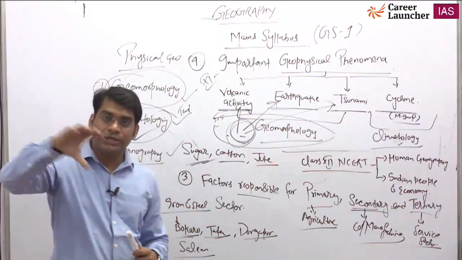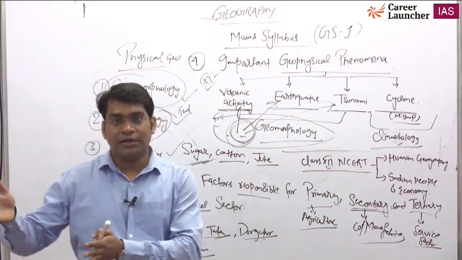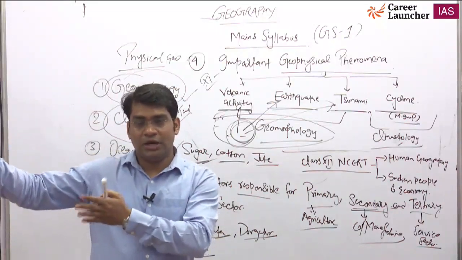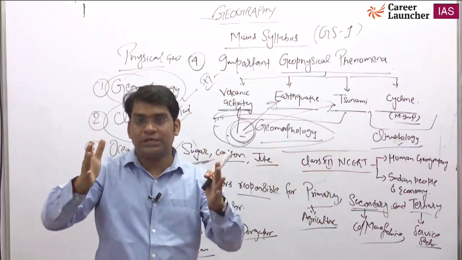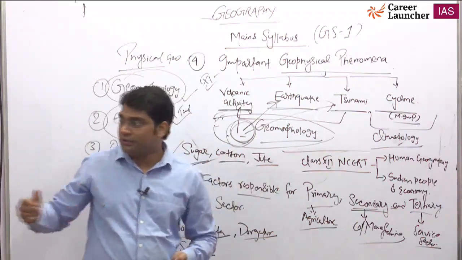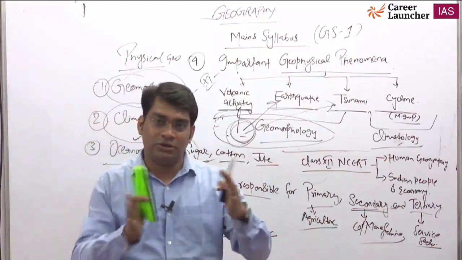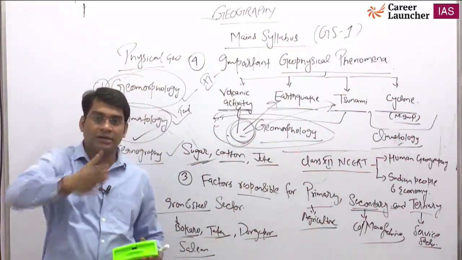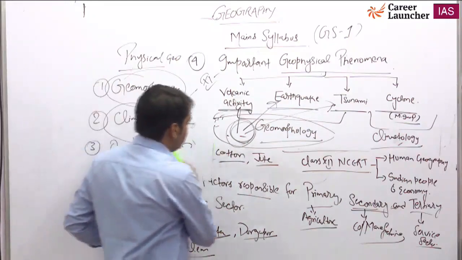Okay, look at the locations: volcanic activity is not randomly found anywhere. You will see volcanic activity more in the Japan islands, Indonesia islands, some South China Sea islands, the western part of North America and South America. Please keep your atlas in geography class and try to see the location when I am saying this is the part of the world. When I am talking about North America, just look at the North America map, its western coastal part, and see what is present in the western part of North America. Okay, so this one is the fourth part.